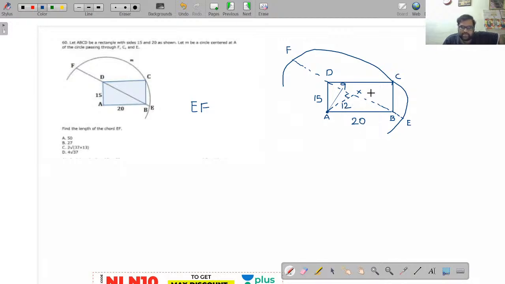Now, this is 12 and this is 20. The total value is 25. Remove 9 here. This will be 16. Now, you can calculate this. 16 squared is 256. Now 12 squared is 144. Now, totally it will be 400. Now see here, 20 squared is satisfied. Am I right or wrong? So I have calculated only XD is 9 and XB is 16. If I take perpendicular AX length, now observe here. Now you got the answer very easily.